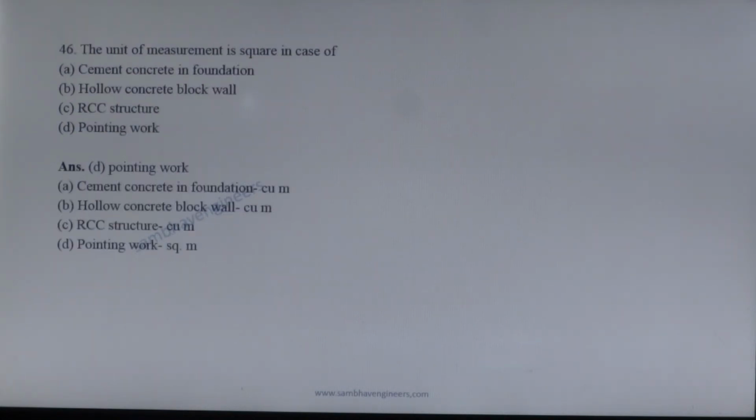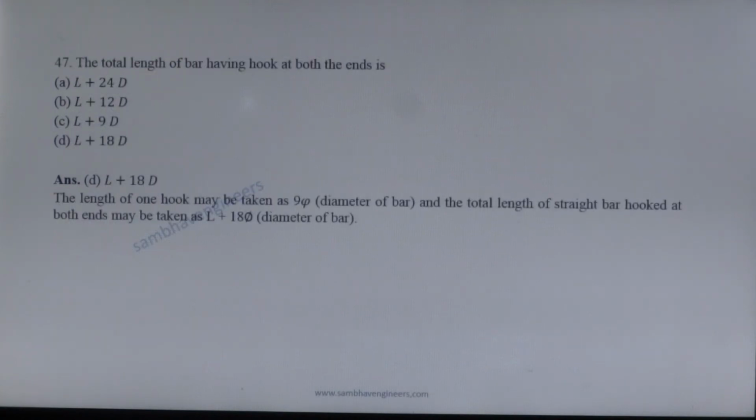Next question. The unit of measurement is square meter in the case of which option? Cement concrete in foundation is measured in cubic meter, hollow concrete block wall is measured in cubic meter, RCC structures are measured in cubic meter, but pointing work is measured in square meter.